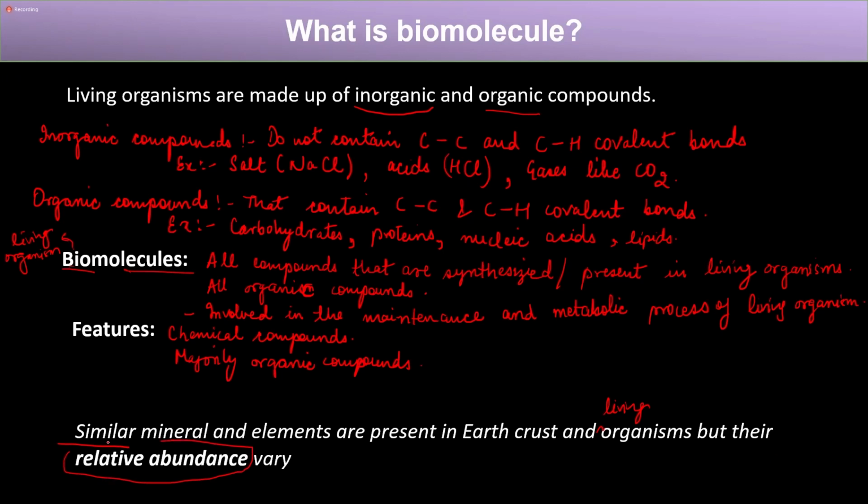So what is the difference? Their relative abundance varies. The relative abundance of these chemicals or elements varies from one type of thing to another. Now, what do we mean by relative abundance? By relative abundance, I mean relative to other. So this term means relative to other.